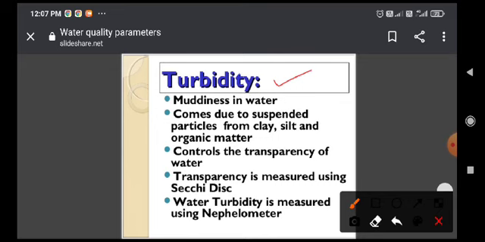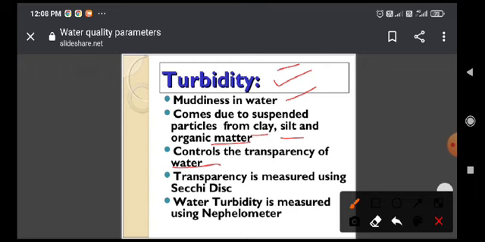So muddiness in the water is called turbid water, and we never use turbid water for drinking purposes. Due to suspended particles, that is clay, silt and organic material, these are responsible for forming the turbidity of water. Transparency is found in pure water.